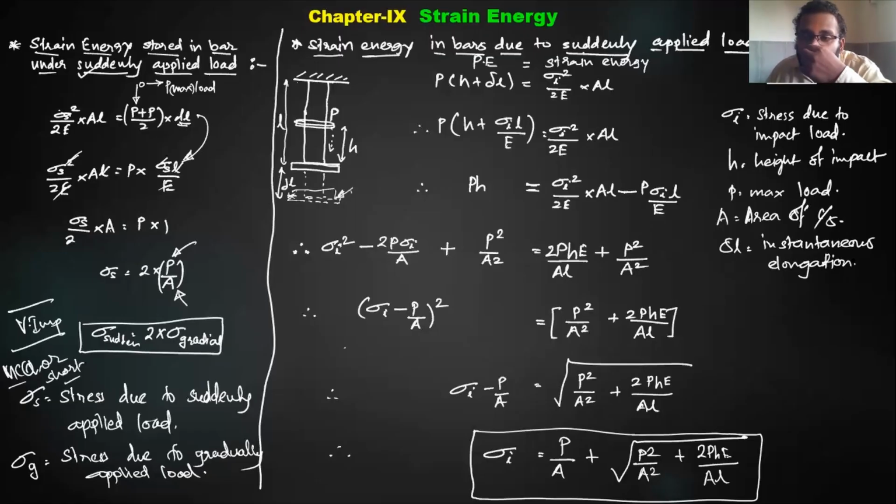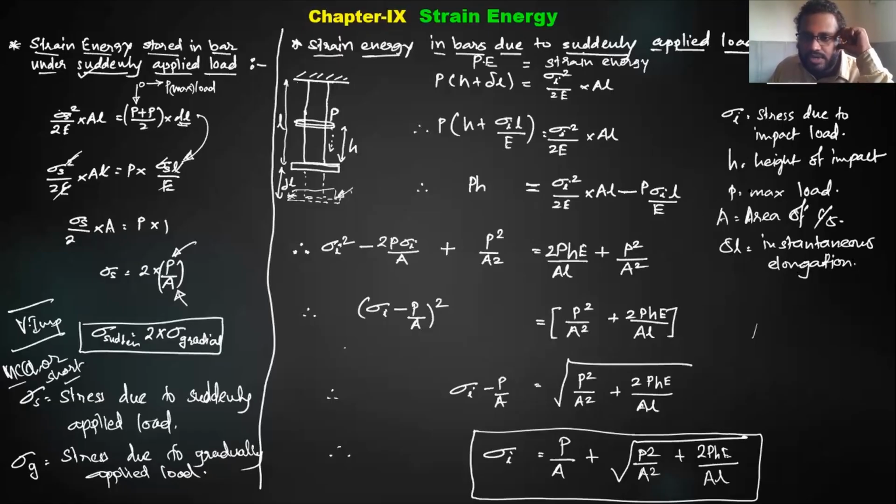For example, if you are in a lift and you jump, what will happen? The elongation comes instantaneously. You will go down and the floor will again come back. The greater your mass, the more it will go down, but it will also come back up. The maximum displacement is instantaneous. It's for a fraction of a second, and again it will regain its shape. Therefore, delta L is the elongation which is called instantaneous elongation.